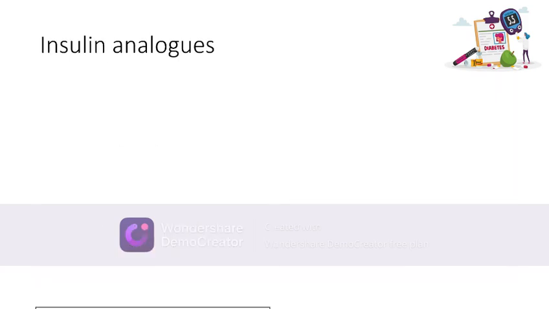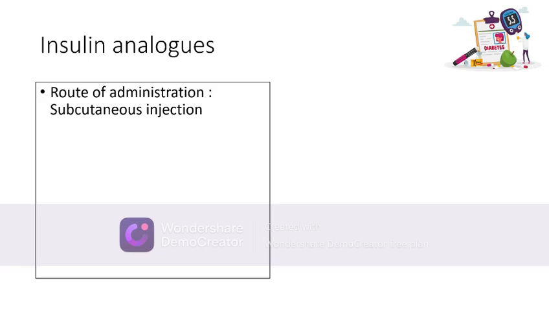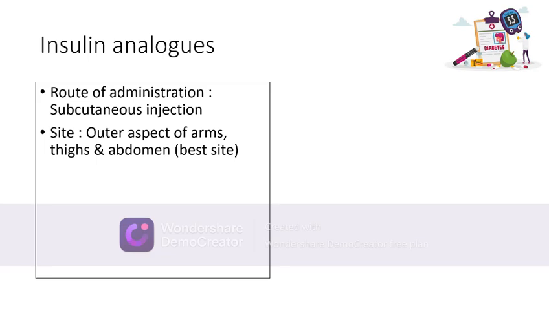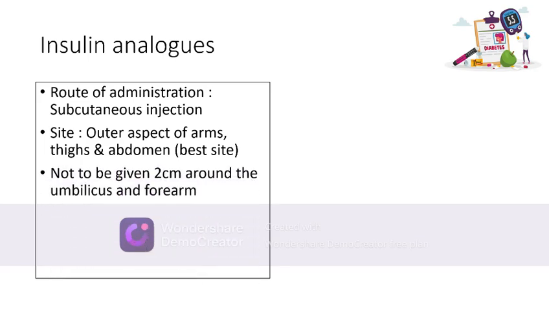Now, insulin analogs. The route of administration of insulin is by subcutaneous injection, as it is a peptide hormone. The site of insulin administration is outer aspect of thighs, arms, and the abdomen. The best site for insulin administration is abdomen. However, it is not to be given within 2 cm of the umbilicus, and the forearm. Non-diabetic uses of insulin analogs include hyperkalemia. They are also recommended for treatment of diabetic ketoacidosis.